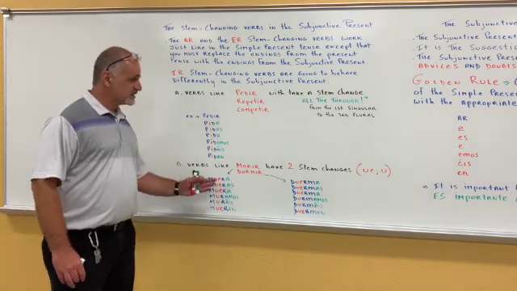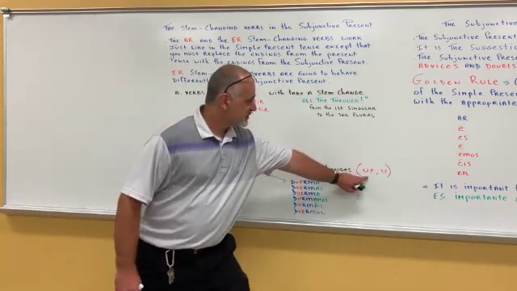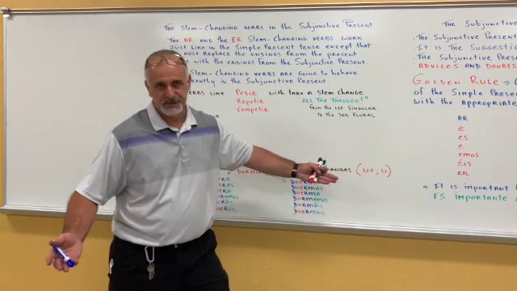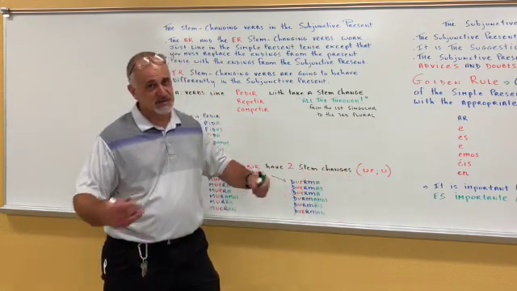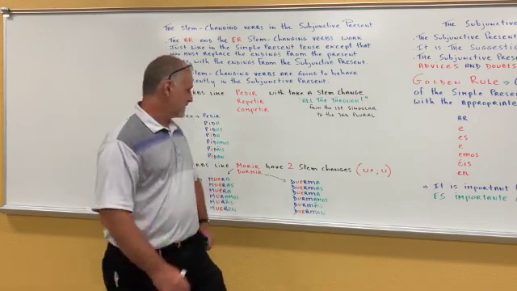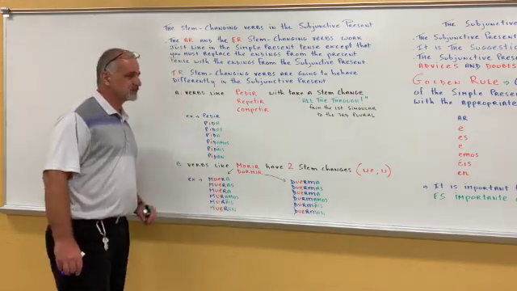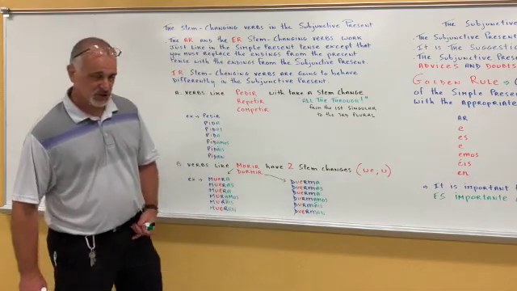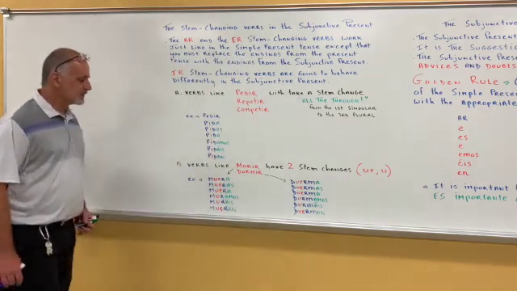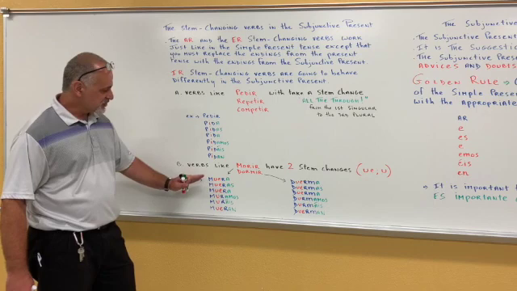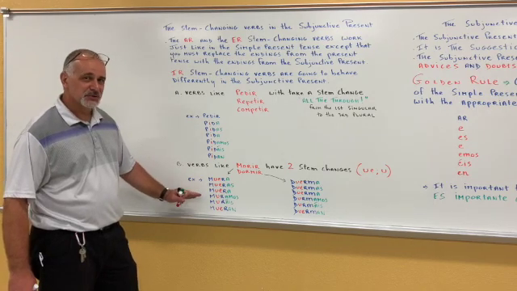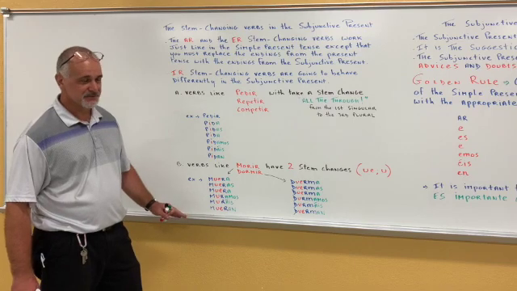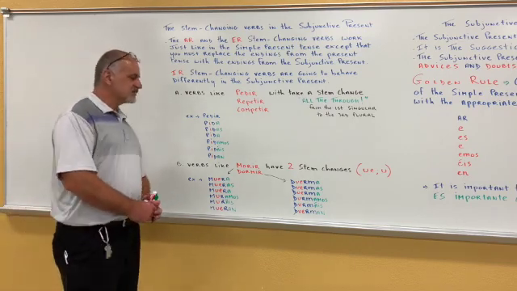The first stem change is going to look like this, UE, which is nothing new from the simple present tense. But now when you get to the nosotros and the vosotros forms, you're going to have the U as a stem change. You change the stem all the way through, but when you get to nosotros and vosotros, you have a different stem change. Tricky.